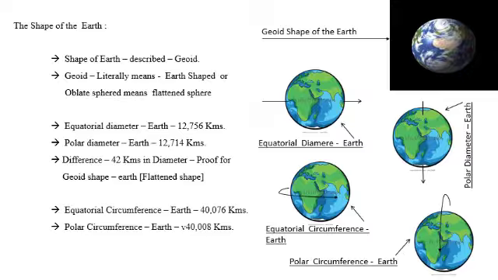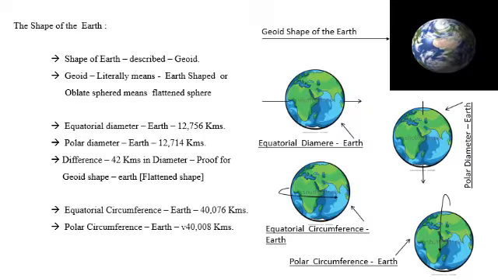First of all, we'll see the equatorial diameter of the earth. The equatorial diameter of the earth is 12,756 kilometers. Look into the second picture. Here one arrow mark is there, passing through the western end of the equator of the earth and through the eastern edge of the equator. The interior distance from the starting point till the ending point in the interior of the earth at the equatorial region is 12,756 kilometers.